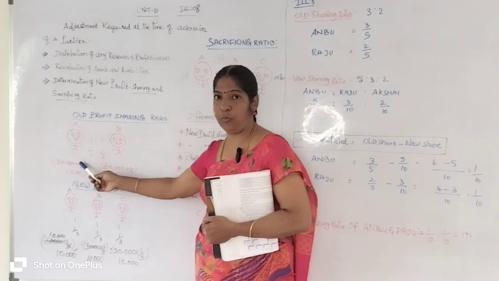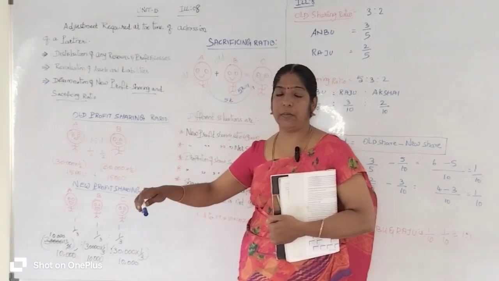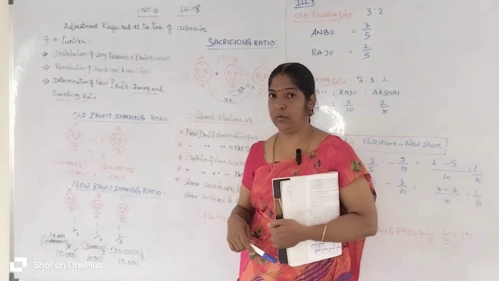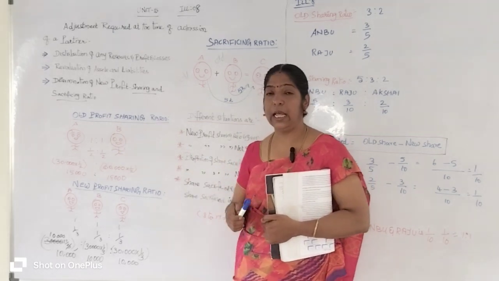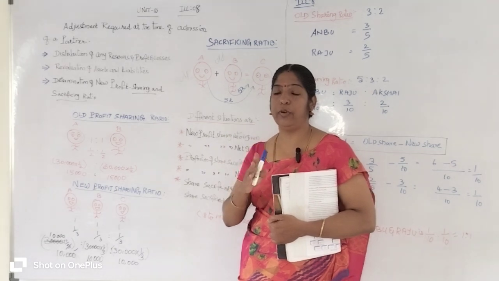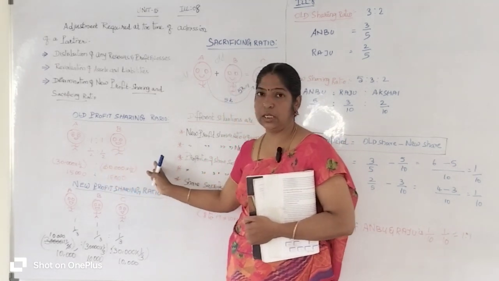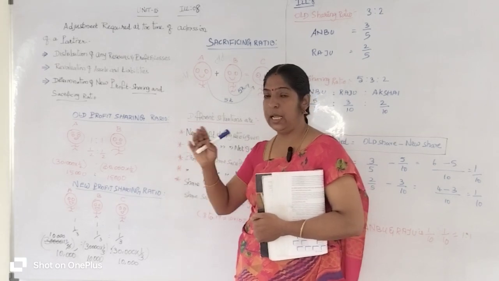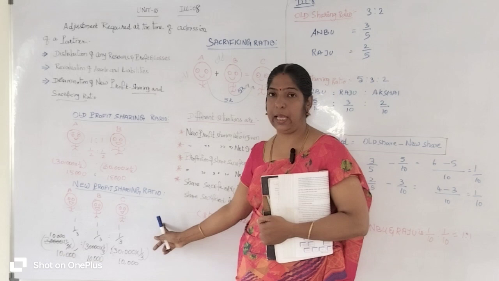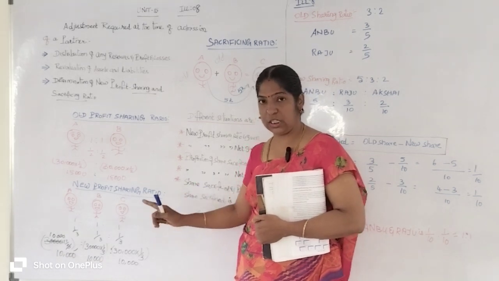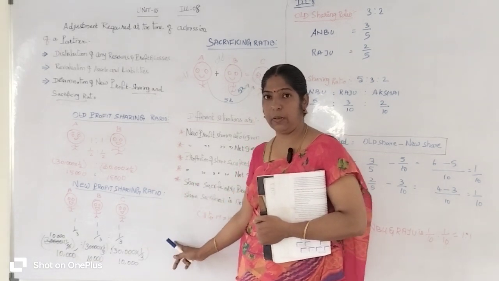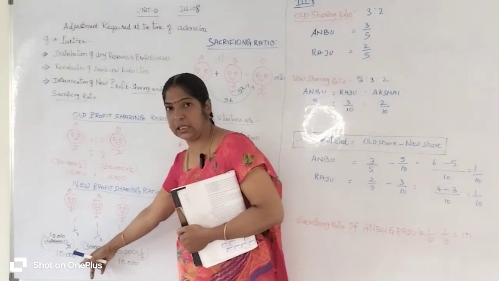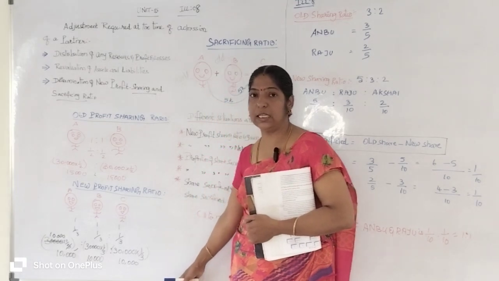The same 30,000 rupees profit the existing partners got in the previous year, they shared equally: 15,000 for A and 15,000 for B. After admission of a new partner, they share profits equally on a 1:1:1 basis, so A's share is 10,000, B's share is 10,000 and C's share is 10,000.